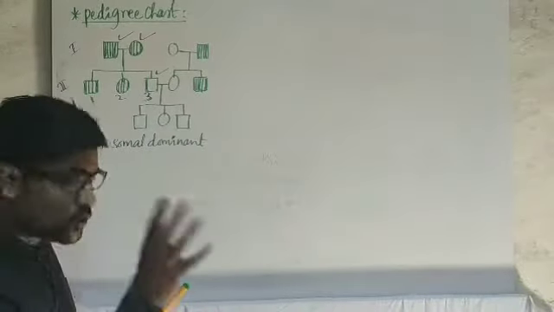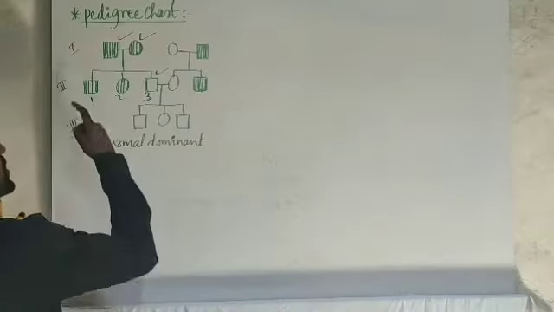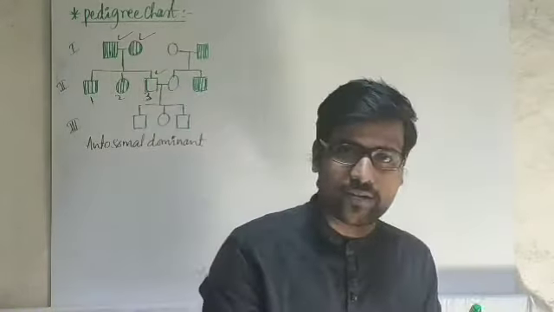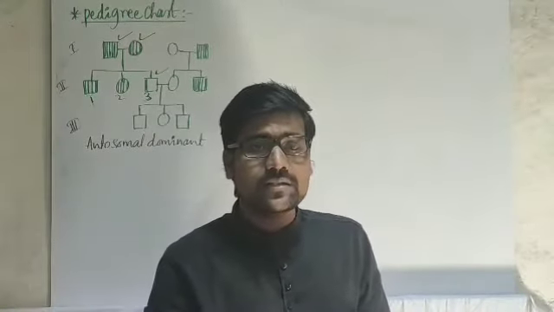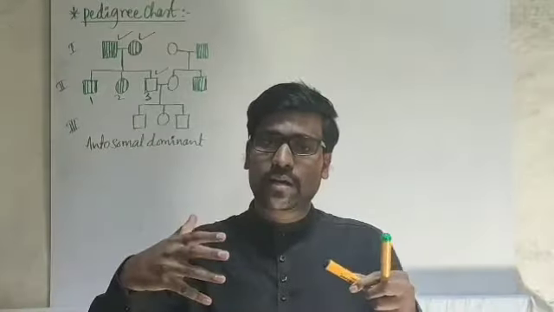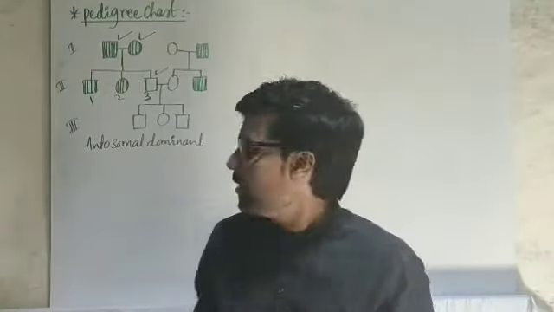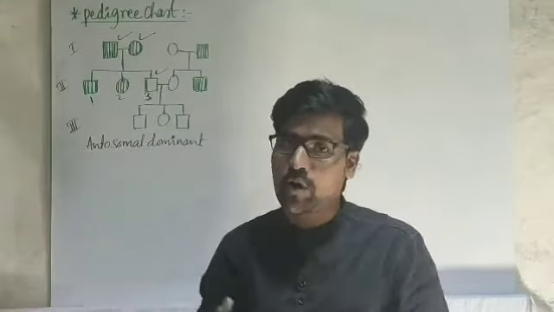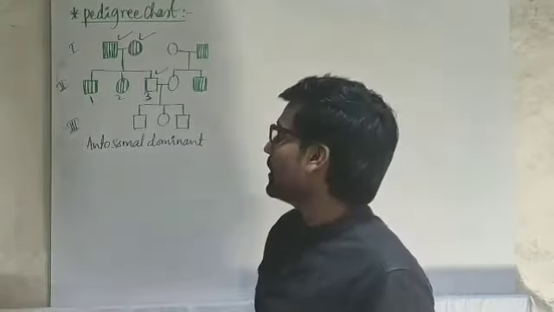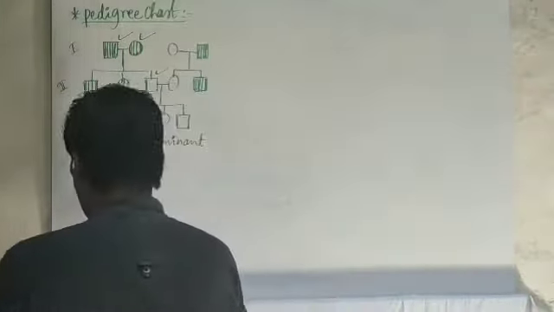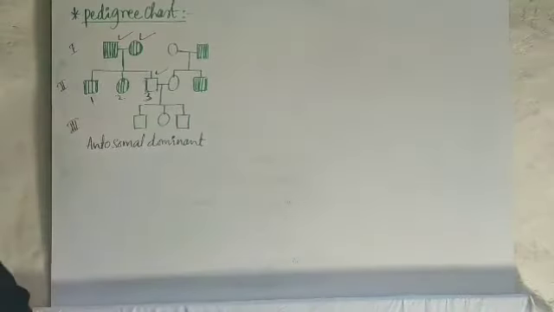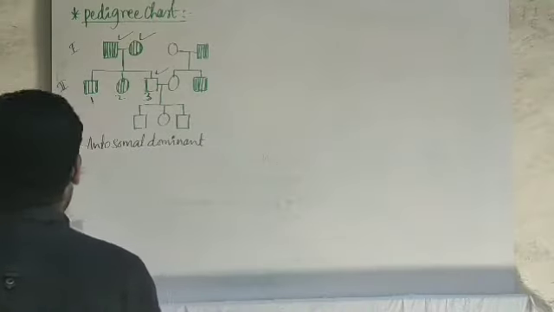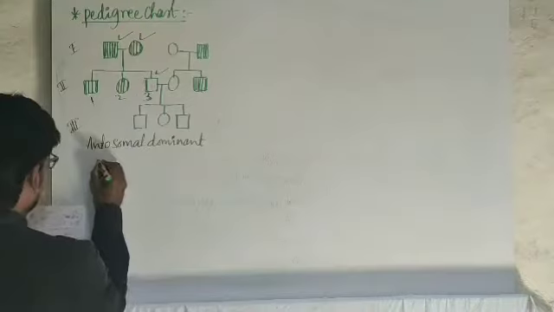And one more thing, why is it autosomal? Here the parents are affected, the son is also affected and the daughter is also affected. There is no discrimination. That means if it comes irrespective of sex, it is autosomal here. Why is it dominant? Because affected parents have an unaffected child. That is the major clue for dominance here. Yes, in that sense, if you see the second one here, the second chart. Right now I have one more chart here.